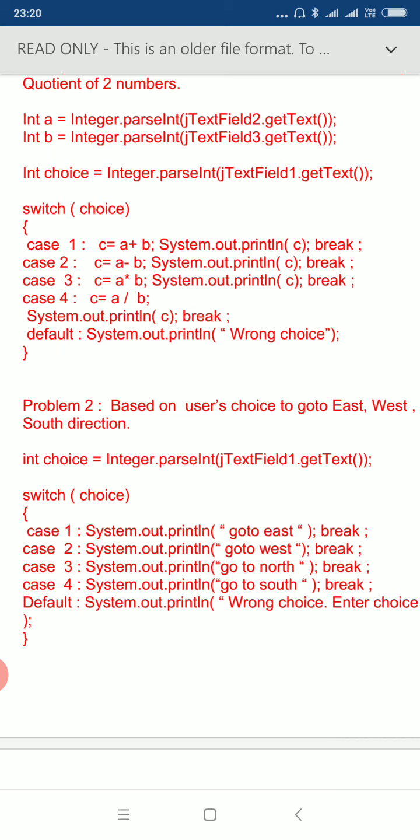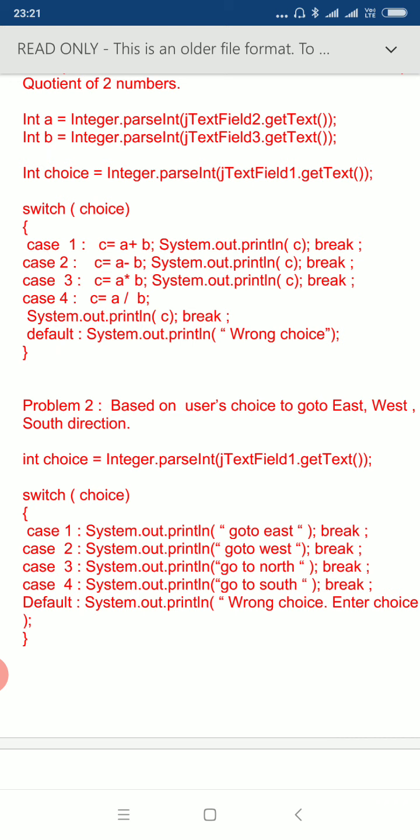Then we calculate the sum of the two numbers, we store it in c, then we display the value of c and then break. The purpose of the break statement is to terminate the switch statement, because at a time only one case must be performed. Meaning if we have chosen sum, then we need not calculate difference, product and quotient. In the same way, suppose we have selected choice as 2, meaning if the value of choice is 2, then case 2 is performed, there we find the difference, then we display the difference, then we break. We move out of the switch statement.